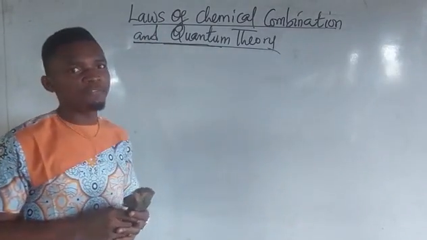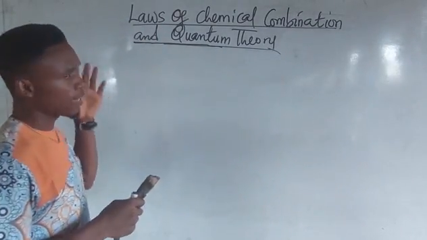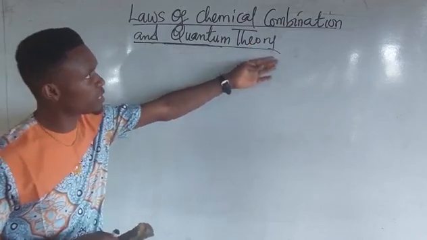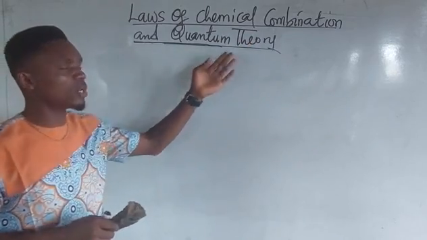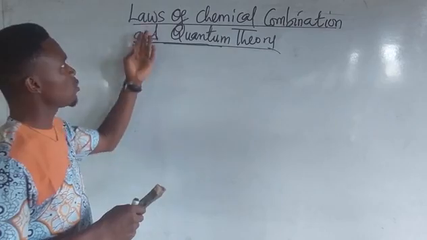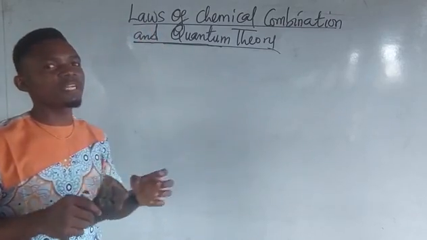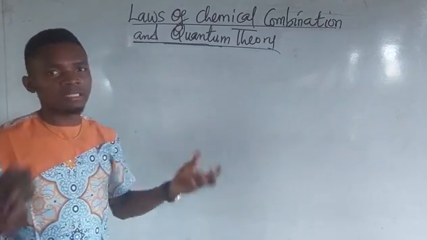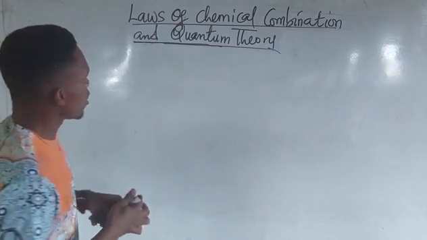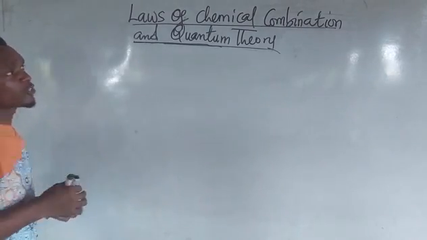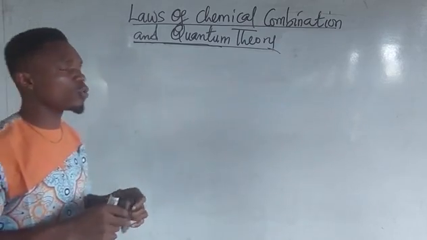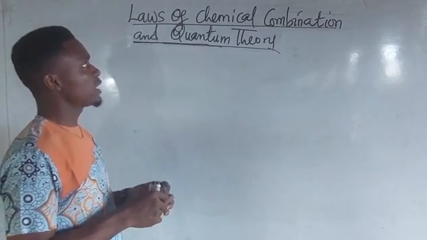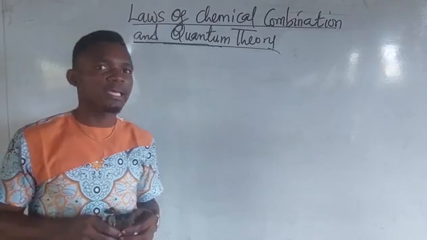So, in today's video, we shall be discussing chemistry, a topic called laws of chemical combination and quantum theory. As the name implies, laws. We shall be looking at different laws that are concerned with atom, element, and so on. Alright, the first atomist, of course, is known as what? Democritus. Democritus was the first person to actually state what the atom is.